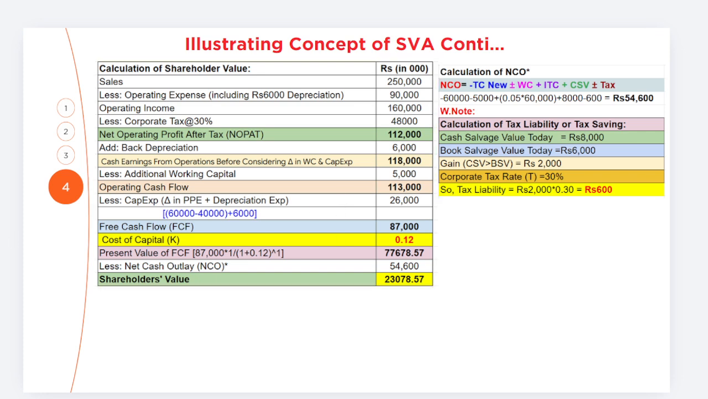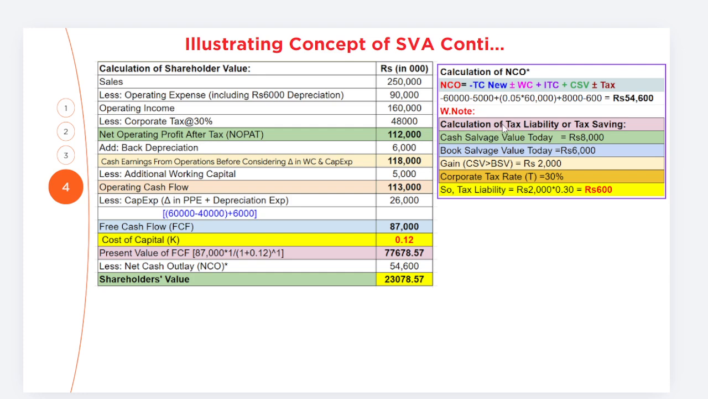Okay, now what about the net cash outlay? By using the capital budgeting technique, we could estimate the net cash outlay like this. We have an equation: total cost of new machine plus or minus working capital plus investment tax credit is the cash inflow. When we have an increase in working capital, additional working capital is the cash outflow. When we have a decrease, that is the inflow. Okay, cash salvage value today, and plus or minus tax: when there is a tax liability, that is minus. When we have a tax saving, that is plus, the cash inflow.